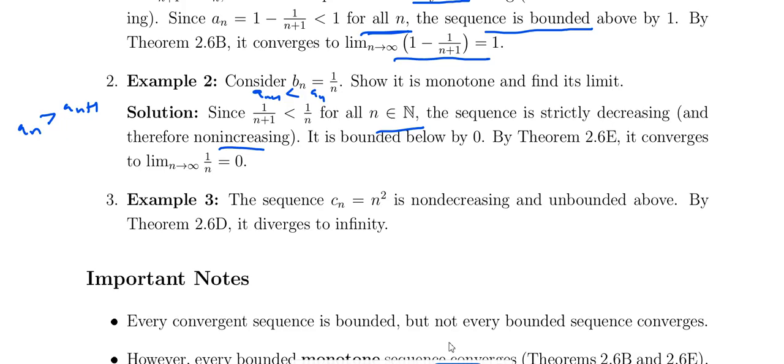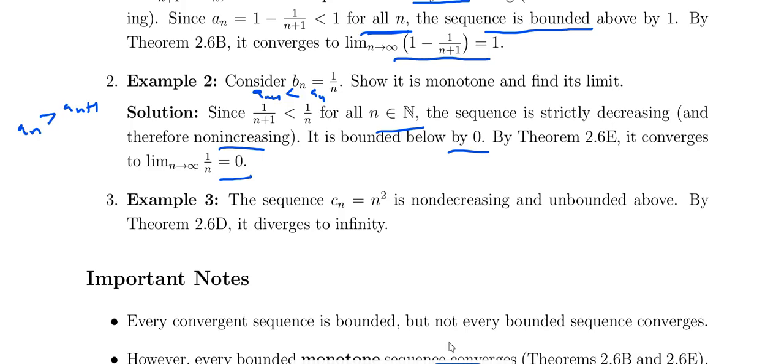What about bounded below? Bounded below by 0. The sequence is bounded below, that is, the lower bound is 0. So what is the conclusion? Non-increasing and bounded below, then the sequence converges. We already know this familiar sequence: the limit as n tends to infinity of 1 by n is 0, that is, it converges to 0.